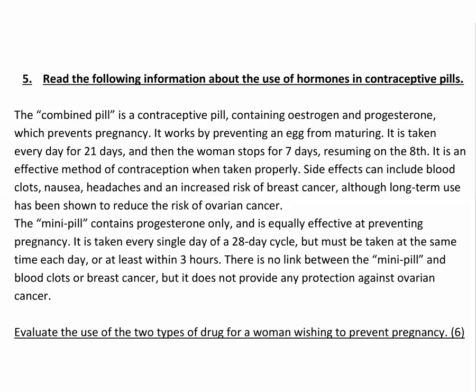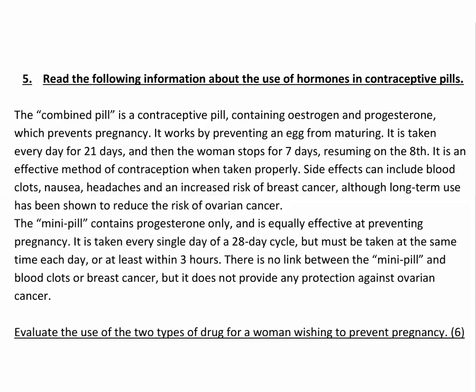Read the following information about the use of hormones in contraceptive pills. The combined pill is a contraceptive pill containing estrogen and progesterone, which prevents pregnancy. It works by preventing an egg from maturing. It's taken every day for 21 days, and then the woman stops for 7 days, resuming on the 8th. It's an effective method of contraception when taken properly. Side effects can include blood clots, nausea, headaches, and an increased risk of breast cancer, although long-term use has been shown to reduce the risk of ovarian cancer.